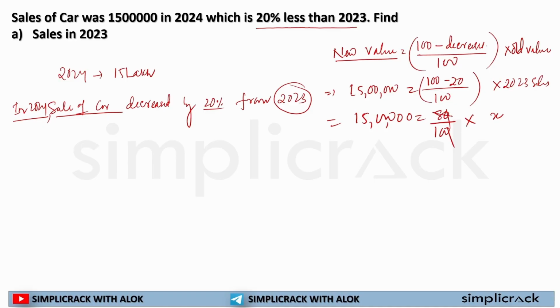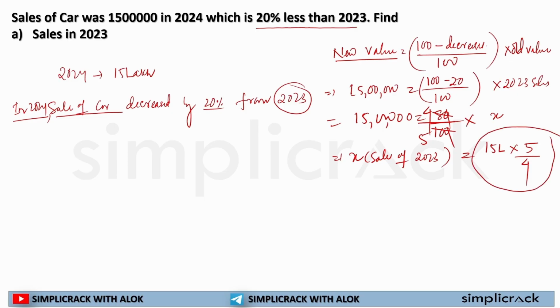If I solve this, 2 4s are 8, 2 5s are 10. So X, the sale in 2023, is equal to 15 lakh multiplied by 5 divided by 4. Why am I not solving this? Because it will take a bit more time.